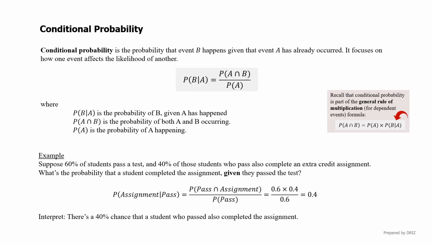Conditional probability is the chance of one event given that another one has already happened. For example, if 60% of students pass a test and 40% of those who pass also did extra credit assignments, then the probability that someone who passed the test also did an extra assignment is 40%.